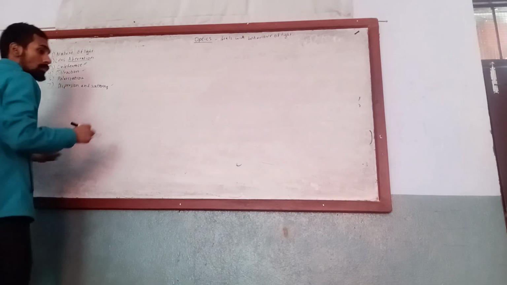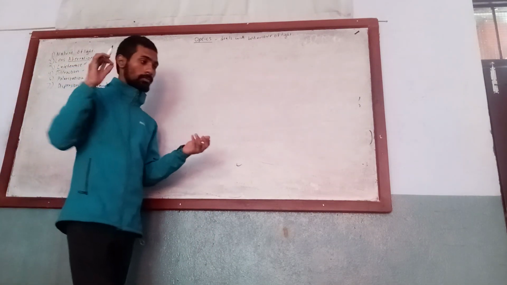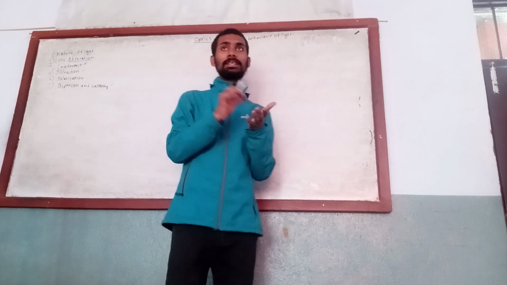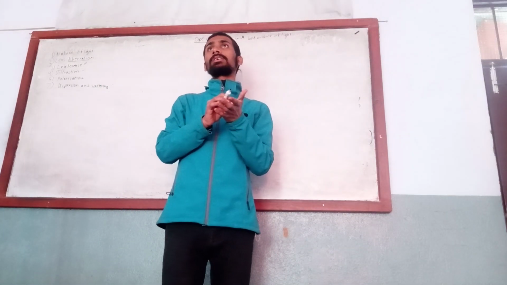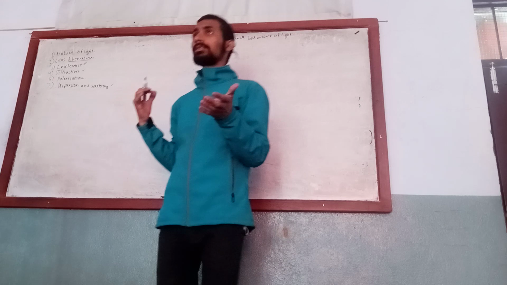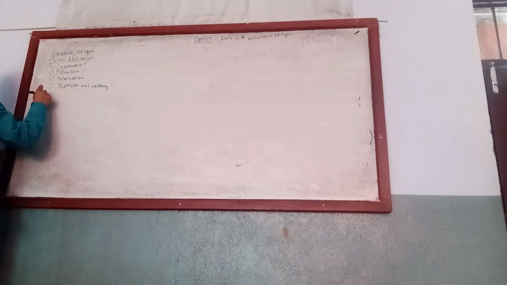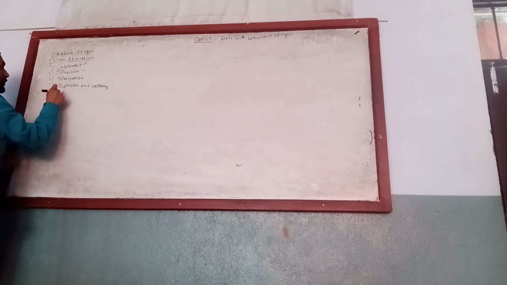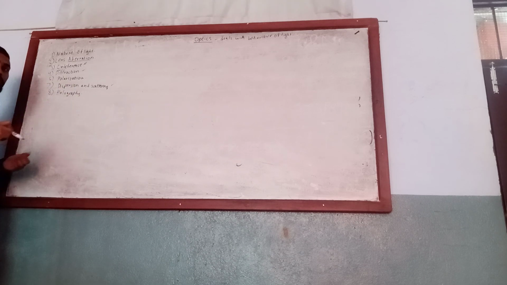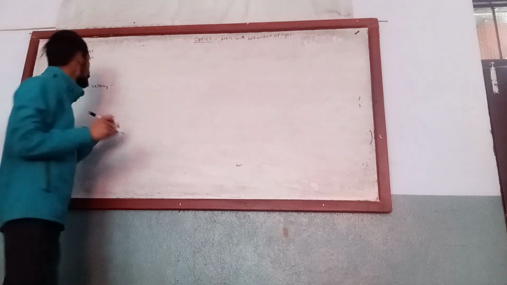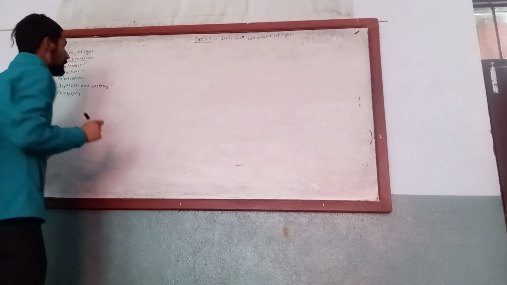And scattering means when light falls on a small particle, a portion of the incident ray reflects back, which is known as scattering. And our last lesson is about holography. It is a 3D representation of any object.